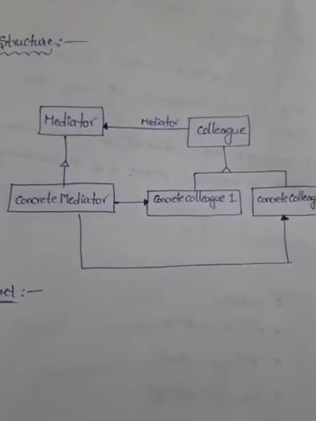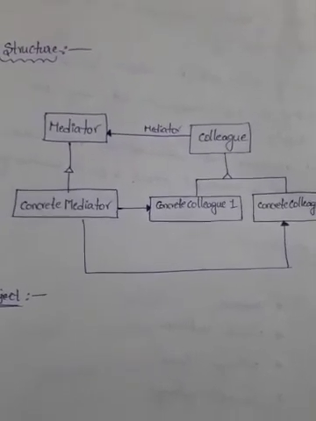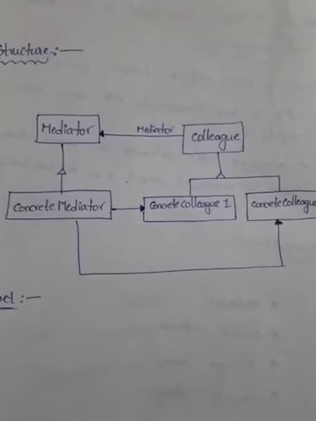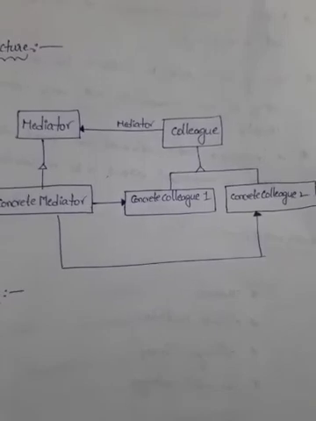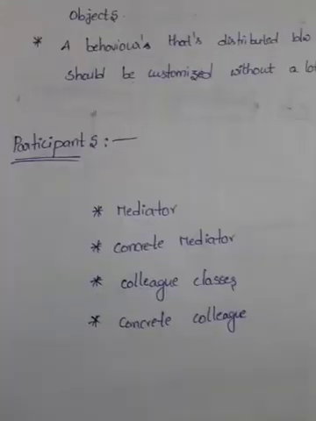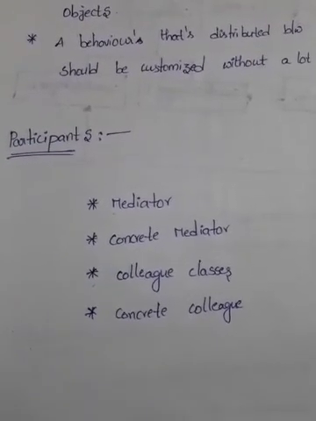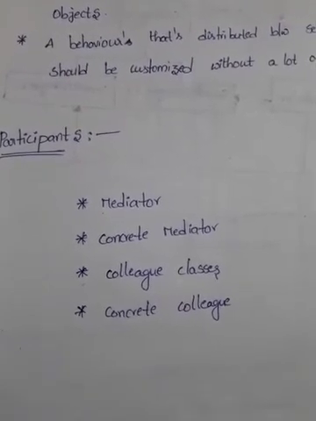Based on this structure, let us see the participants of our structure. We have 4 participants. The first one is the mediator, then the concrete mediator, and the colleague classes, that is nothing but colleague and concrete colleague 1 and concrete colleague 2. So these are the participants that we can say are under the structure of a mediator pattern: mediator, concrete mediator, colleague class and concrete colleagues.